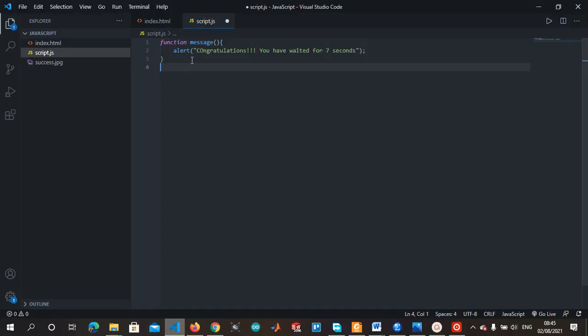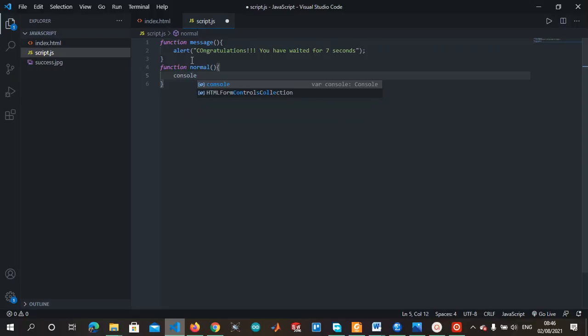Let's define another function that will call this one back. You recall callbacks, right? So function, let's call this one normal. This function normal is going to be executed. First of all, let's display a message with console.log on our console.